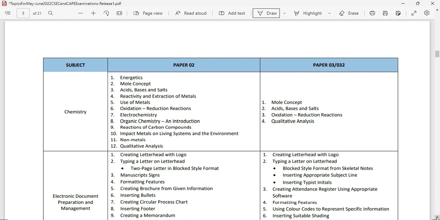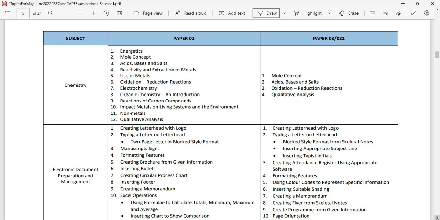Chemistry, you're going to be looking at energetics, mole concept, acid, base, and salt, reactivity and extraction of metal, use of metal, oxidation, reduction reaction, electrochemistry, organic chemistry and introduction, reactions of carbon compounds, impact of metal on living systems and the environment. So I think impact of metals, non-metals, and we're going to be looking at qualitative analysis.